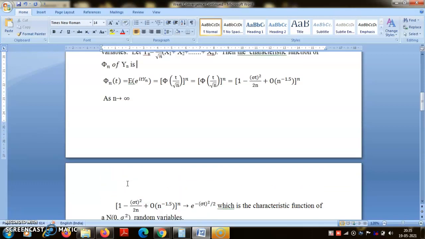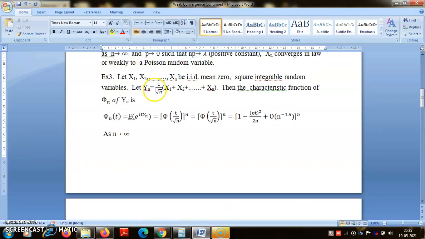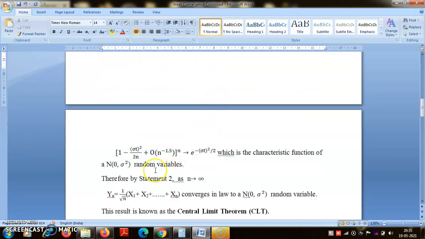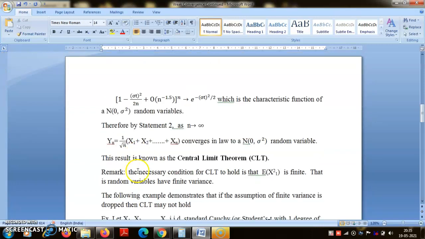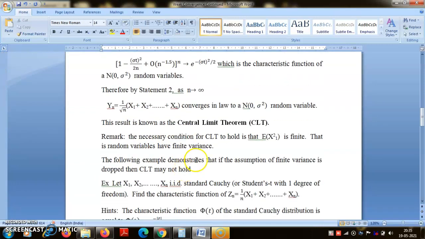Therefore, from the equivalent definition 2, this is converging weakly, or converging in law, to a normally distributed random variable, N(0, sigma square). This result is known as the central limit theorem, and it holds only when the variance is finite.